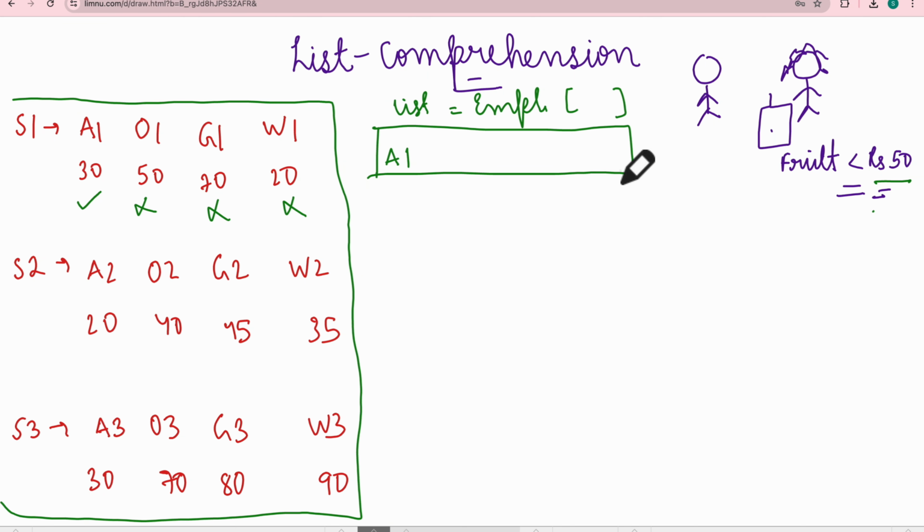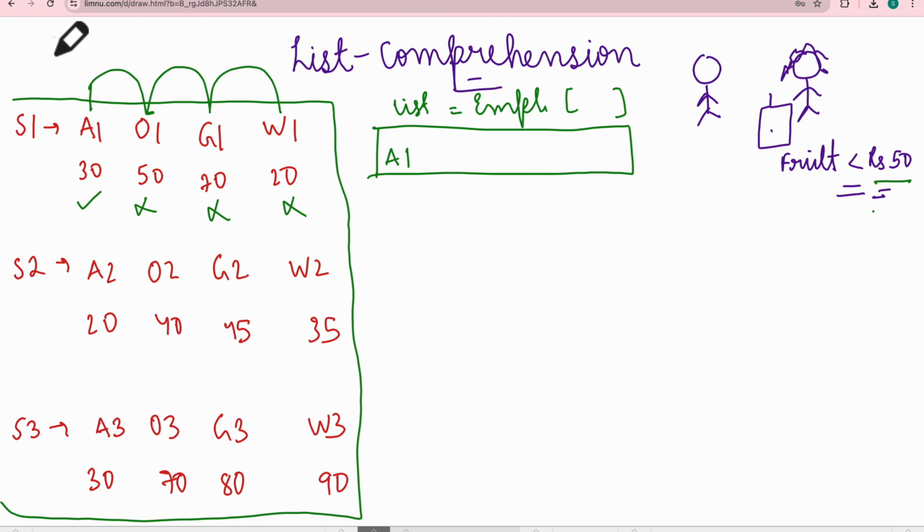So technically what you did, you came to S1. First of all, you checked this one, then you moved to this, then to this, then to this, right? So you explored each of the items individually. Remember this keyword. You went to first, then second, then third, then fourth. This is exactly what we do in coding when we write for a in.